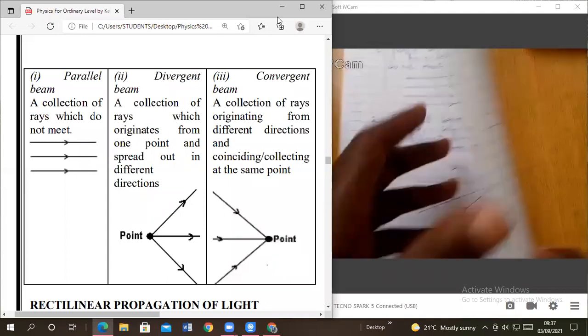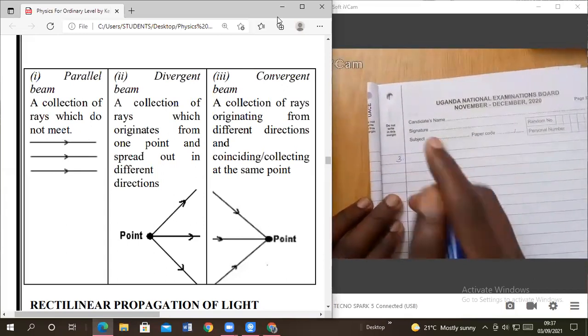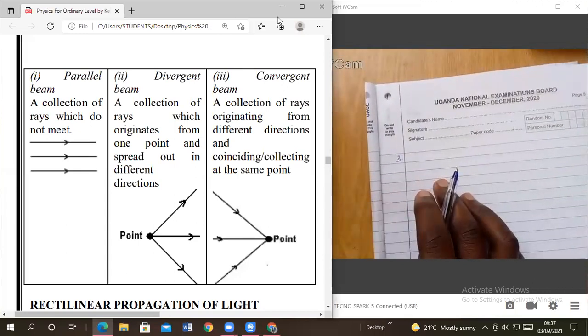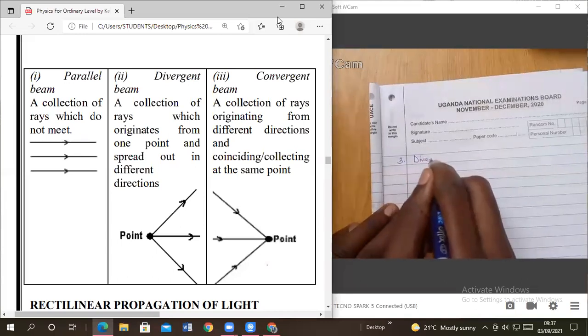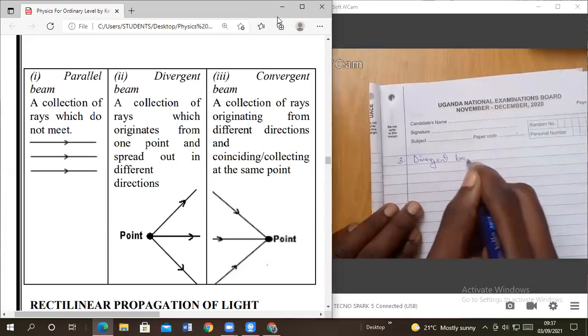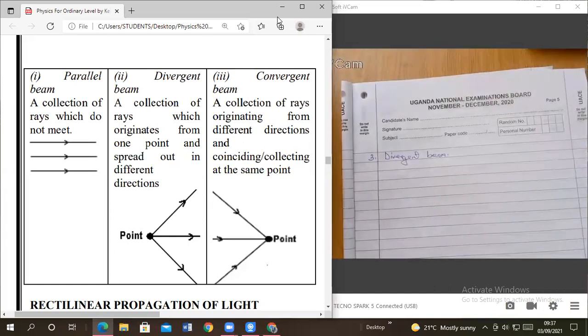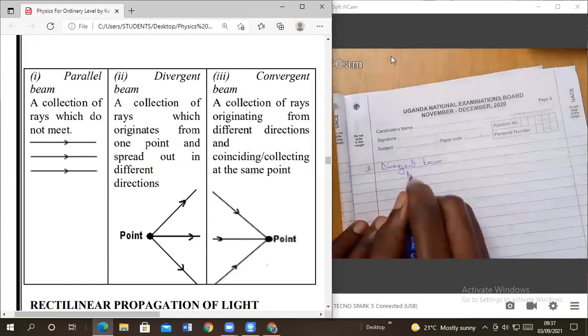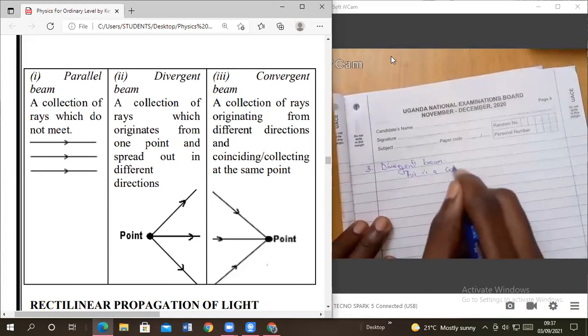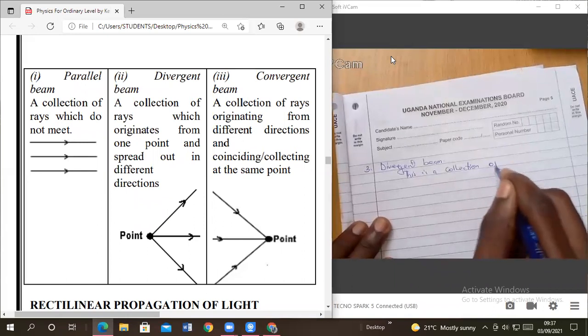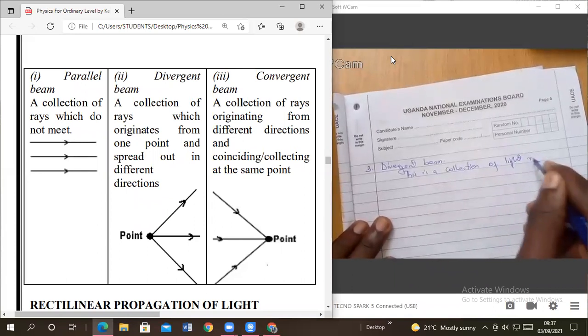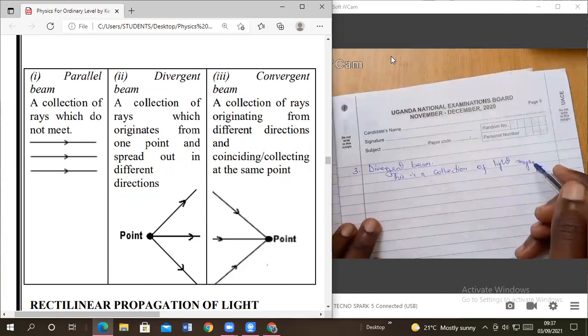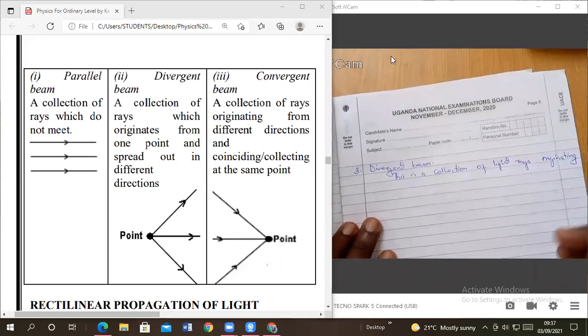Now let's look at the third one. The third one we said is what? Divergent beam. We are saying this is a collection of light rays. This one is the opposite of converging.